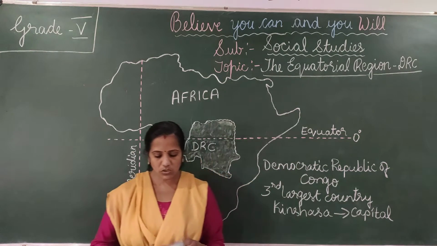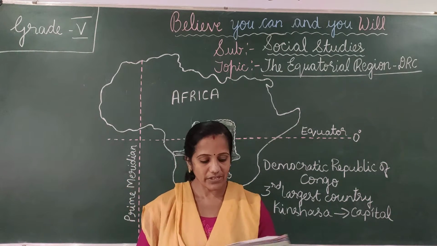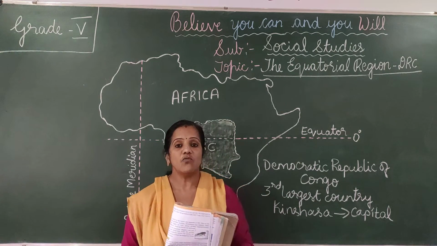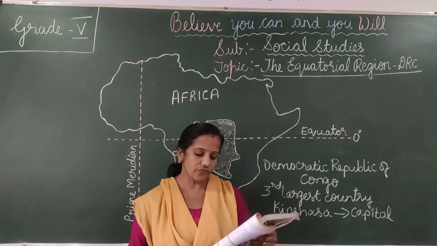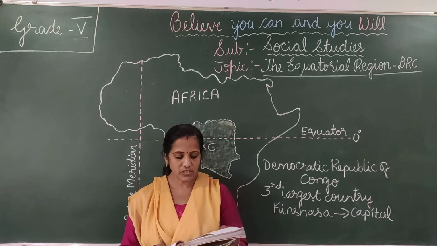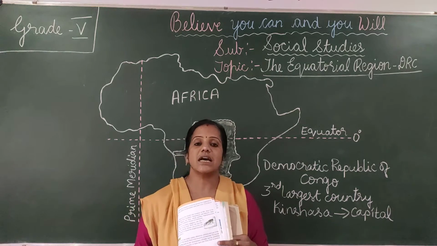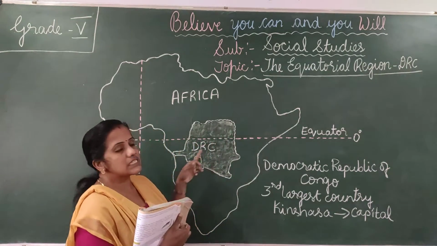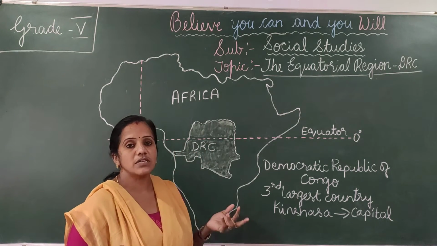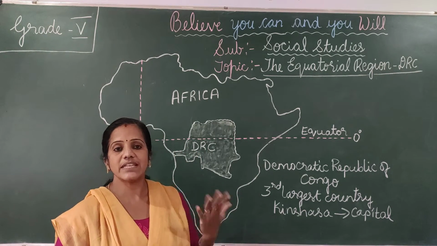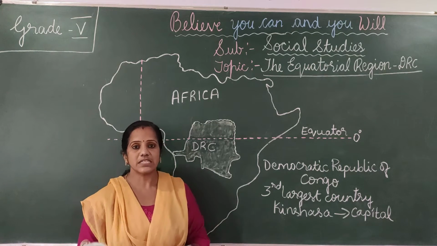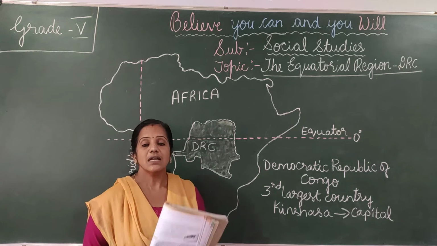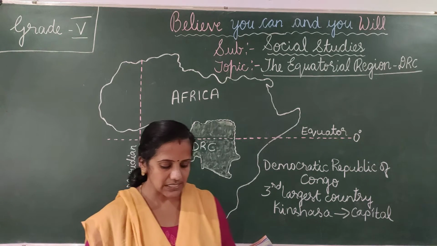Next we'll move on to the vegetation. Plants here grow very fast due to the wet climate. More than half of the total area of DRC is covered with dense forest, because plants grow very fast here due to the wet climatic conditions.